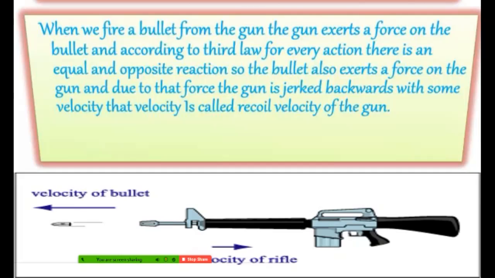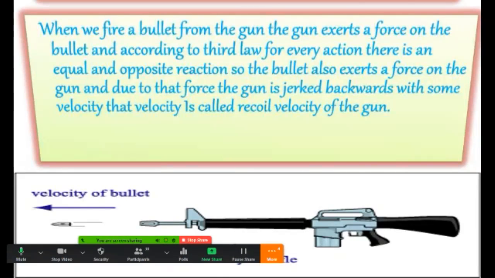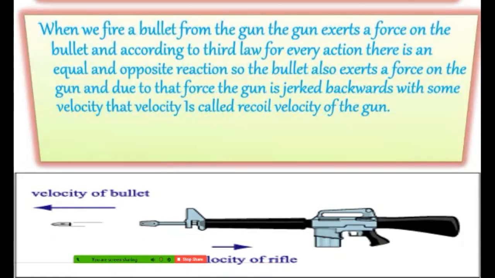Okay. So here you see the velocity of the bullet, and the same velocity comes on the rifle also, and that is the reason we get a jerk.